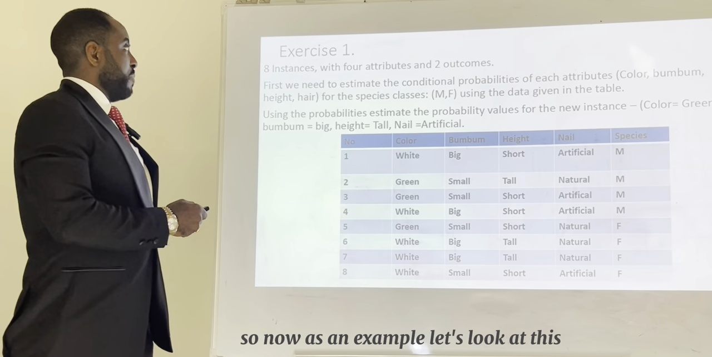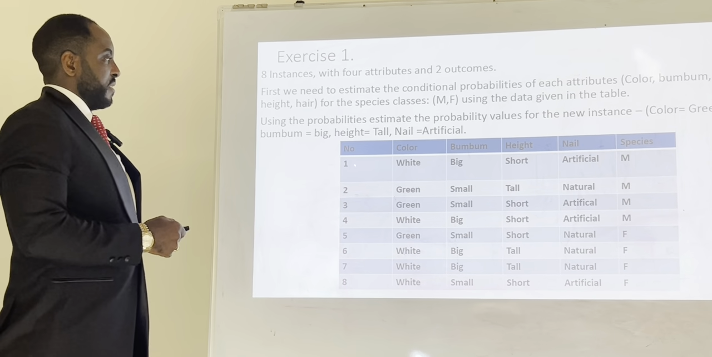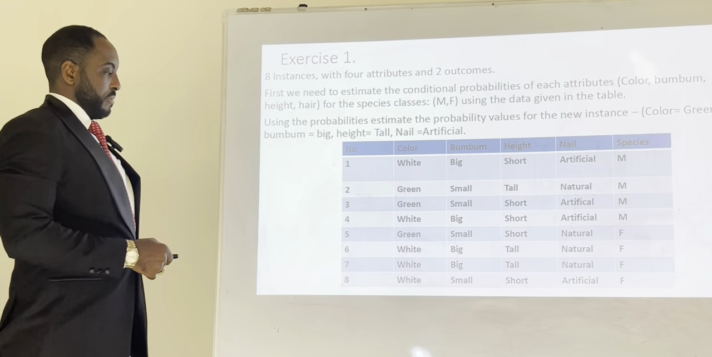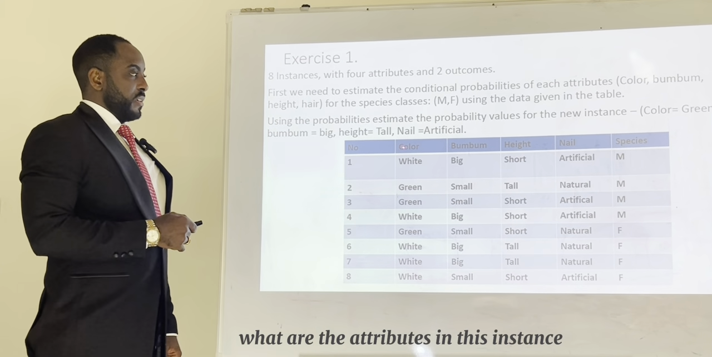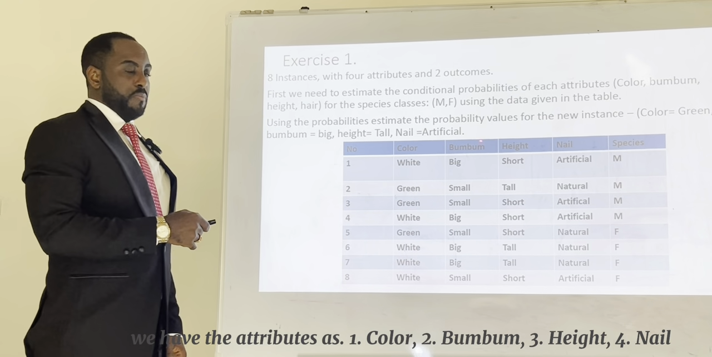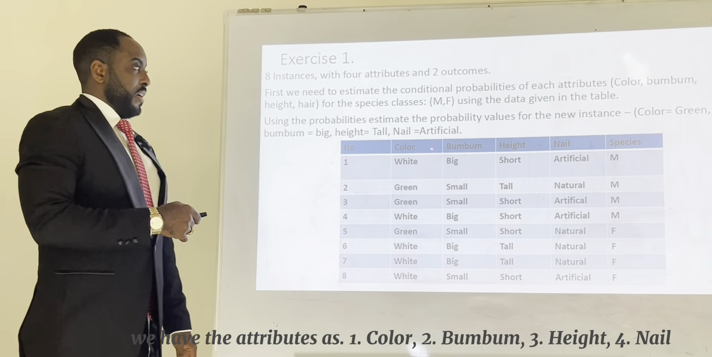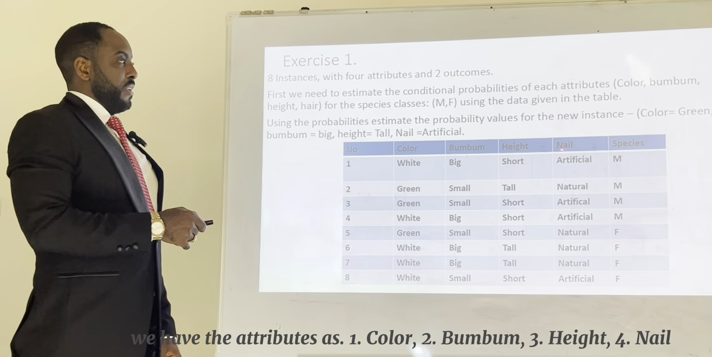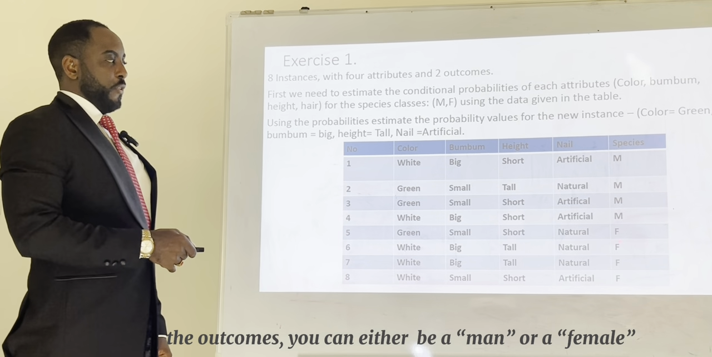So now, as an example, let's look at this. We have 8 instances, instance 1 to 8, and 4 attributes. What are the attributes? In this instance, the attributes can be color, bum bum, hair, height, and nail. And what is the outcome? The outcome can either be a man or a female.